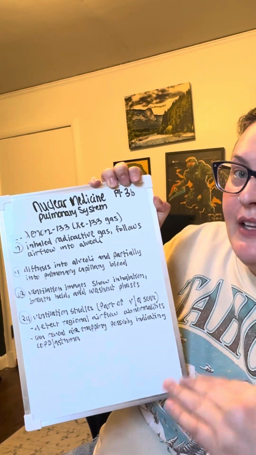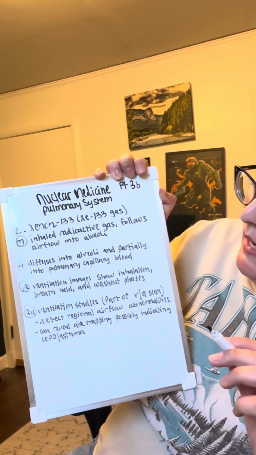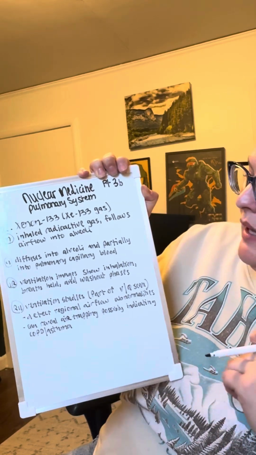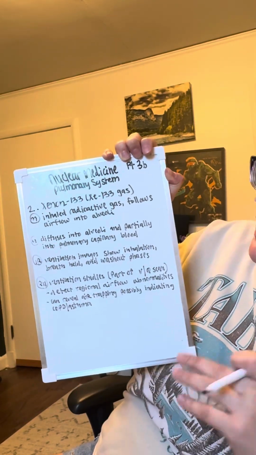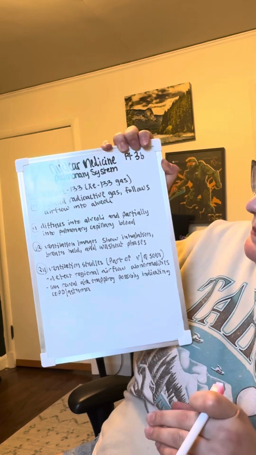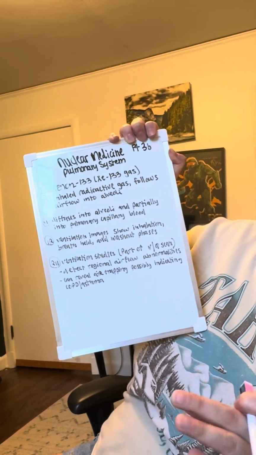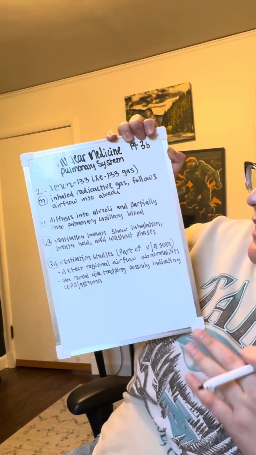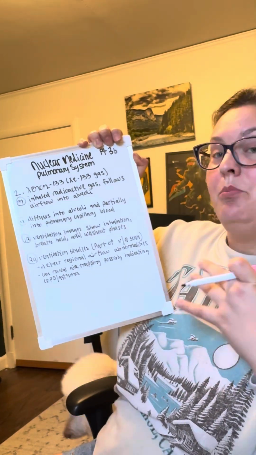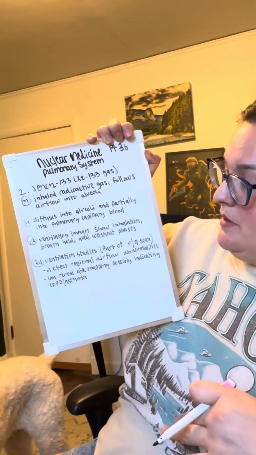The mechanism for this is inhaled radioactive gas, which is going to follow the airflow into the alveoli. It's going to diffuse into the alveoli and partially into the pulmonary capillary blood. For the imaging result, you're going to have ventilation images that show inhalation, breath held, and washout phases.